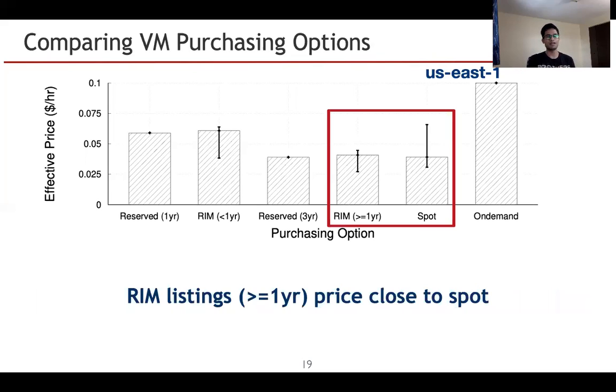Another important point here is that for third-party listings with greater than 1 year term duration and spot, the prices are very similar. This does indicate that if one were to strategically use the reserved instance marketplace, they can get reserved instances for the price of spot, use them for some time, and then sell them back in the reserved instance marketplace, as it doesn't have any condition about reselling.